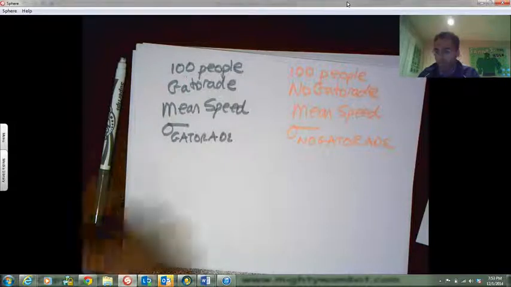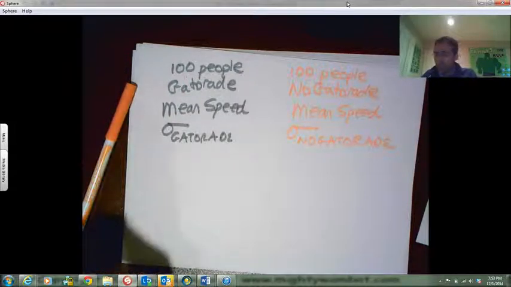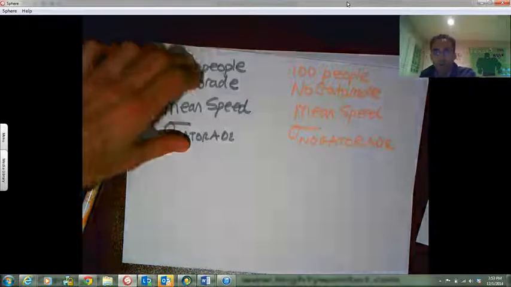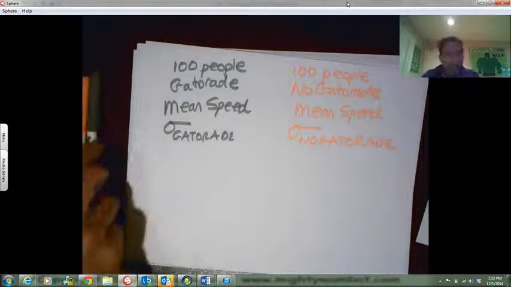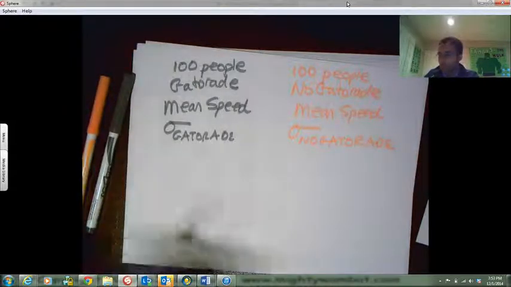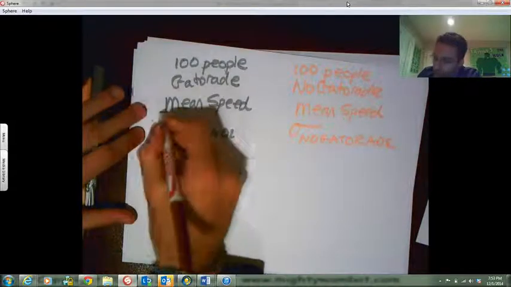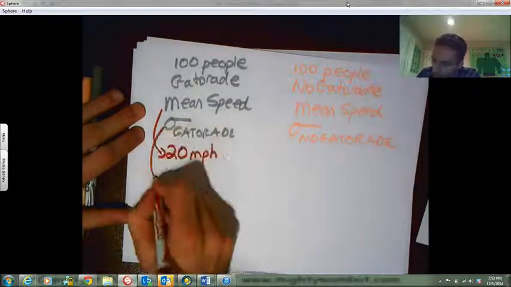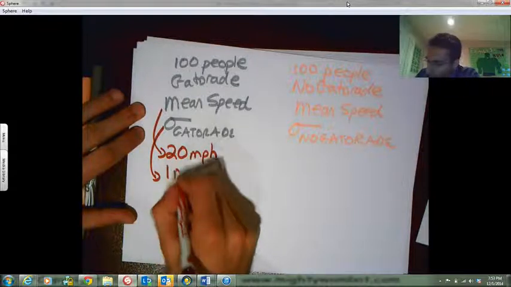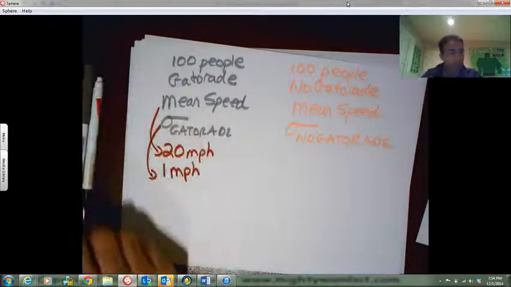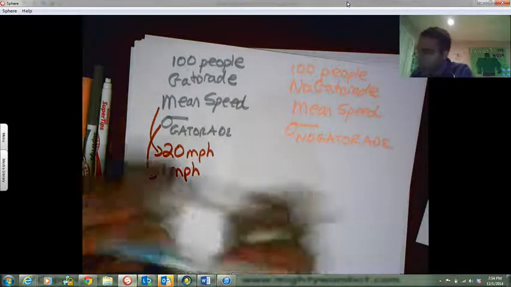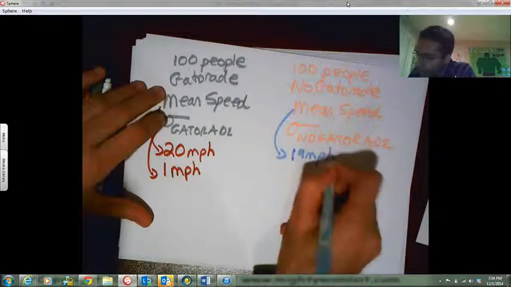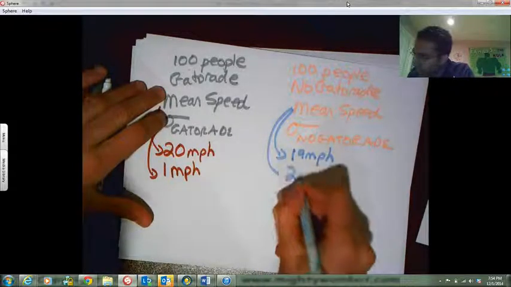And now the question is, is what these people did actually significant, or are they not doing anything? Well, let's find out. Let's assume that we find that the speed is 20 miles per hour and the standard deviation, I don't know, is 1 mile per hour. And over here, we find that the mean is 19 miles per hour running and the standard deviation is 2 miles per hour.